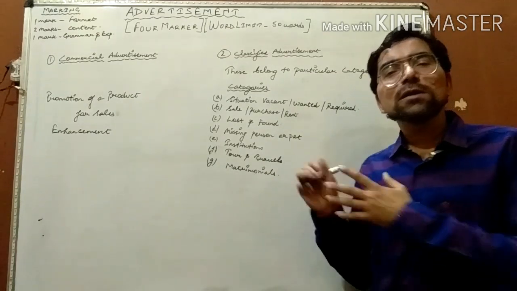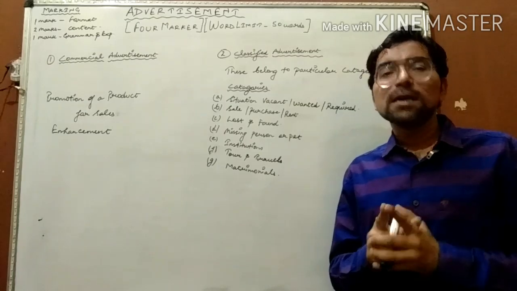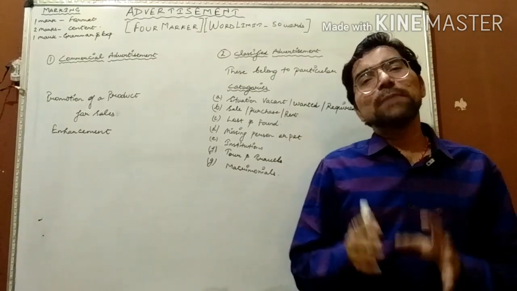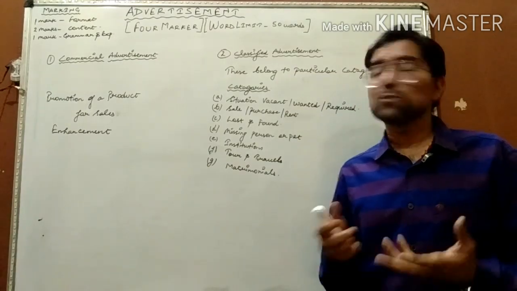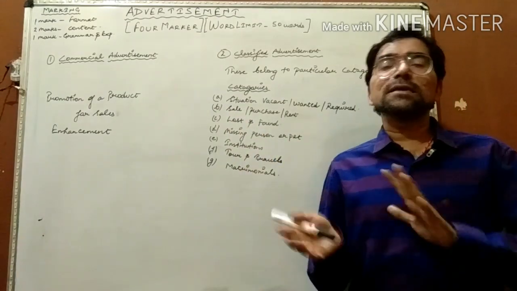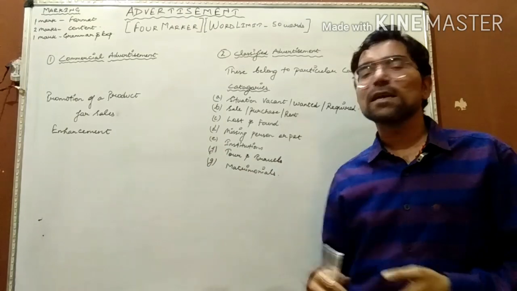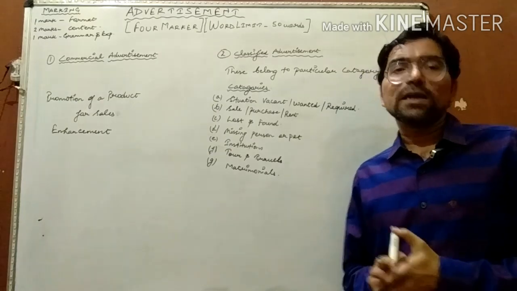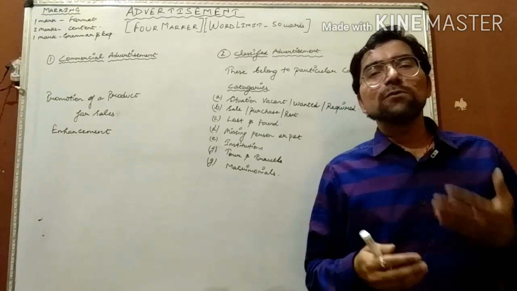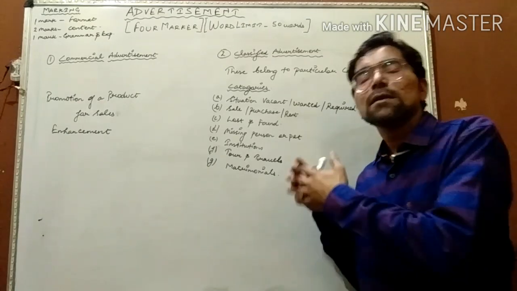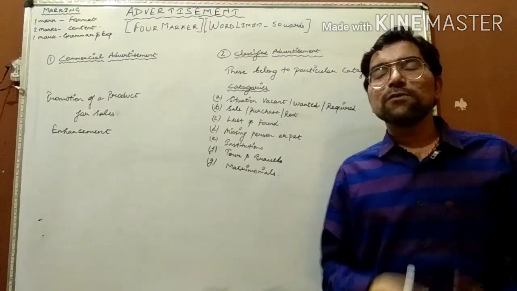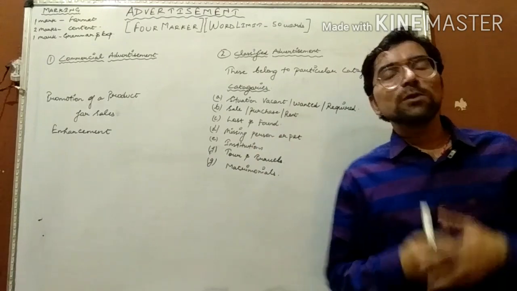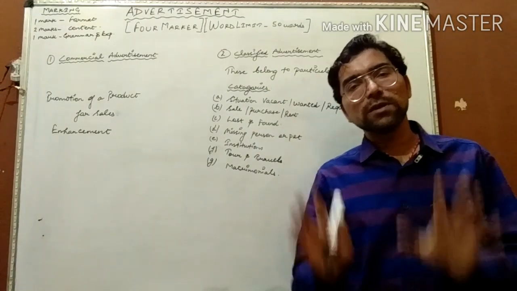But there is no such enhancement of sale in classified advertisements. All the products, all the things are sold only once. They are informed only once. So there is only one category that can create confusion in the mind of a student, that is sale. To clear this doubt, you need to understand how many times you have to sell a particular product. If you are selling a flat, a garage, or your motorbike, you are required to draft a classified advertisement, because you are selling that product only once.